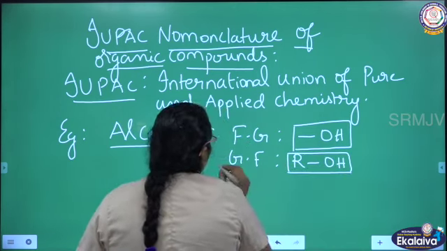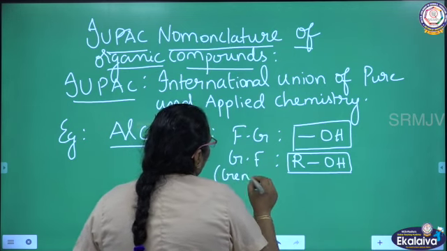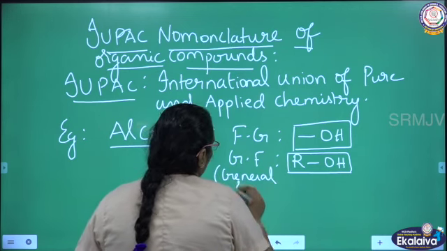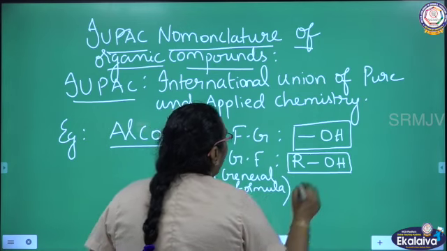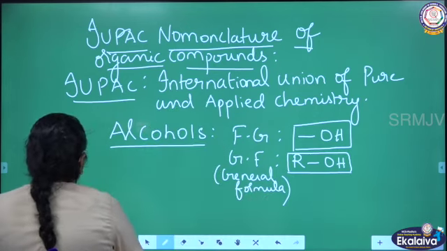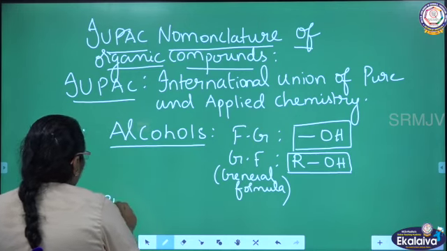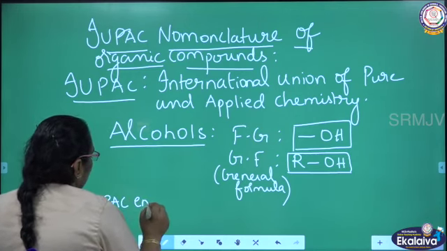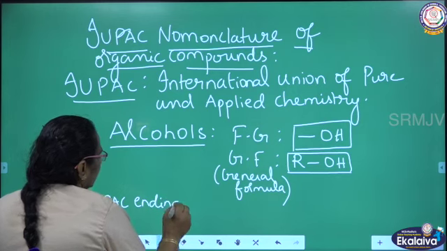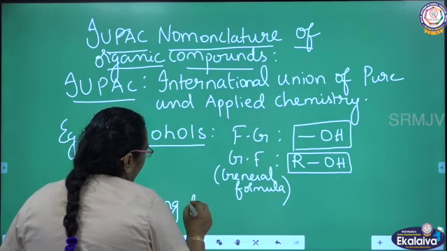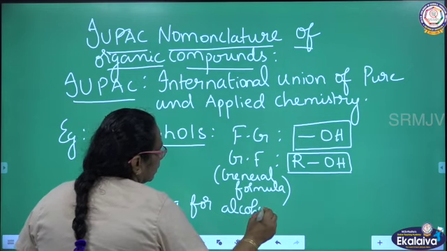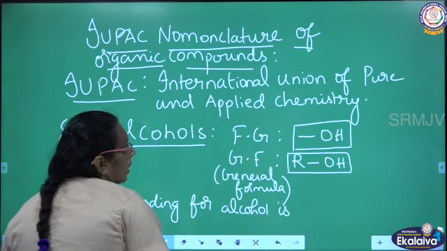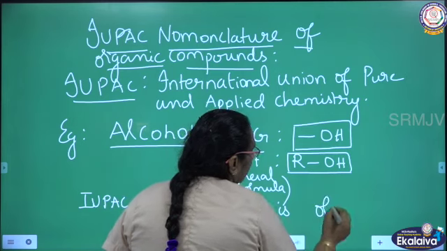GF stands for general formula. And the IUPAC ending for alcohol is OL.